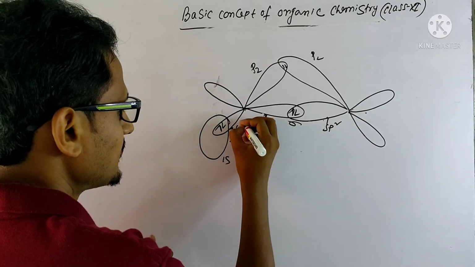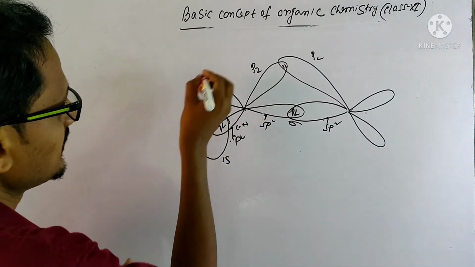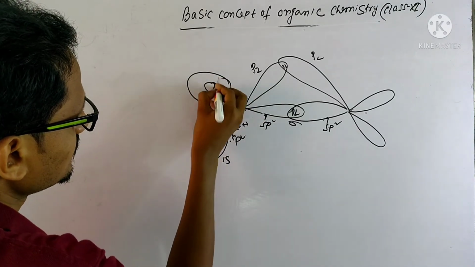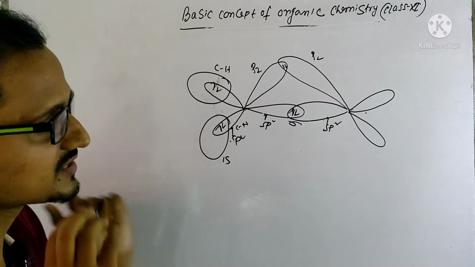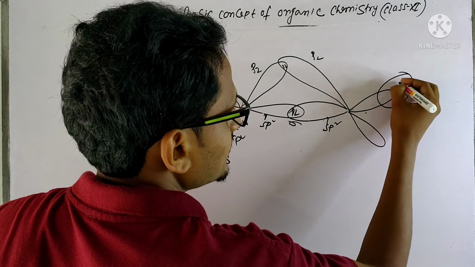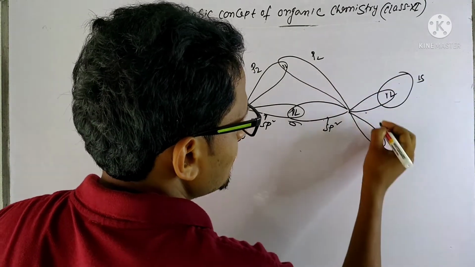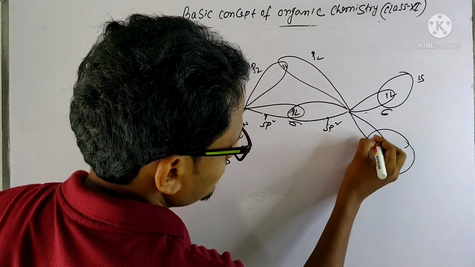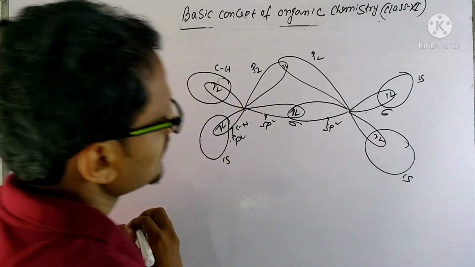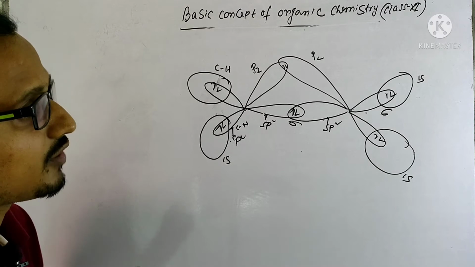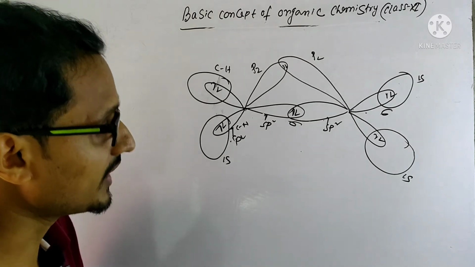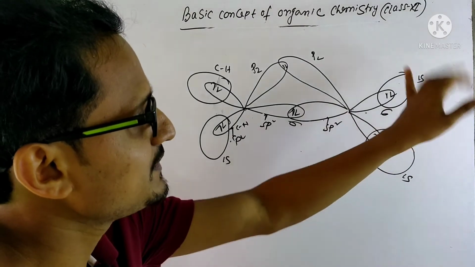These are CH bonds, here also a CH bond. These are all sigma bonds. So this is the formation of ethylene, where carbon has sp2 hybrid orbitals.